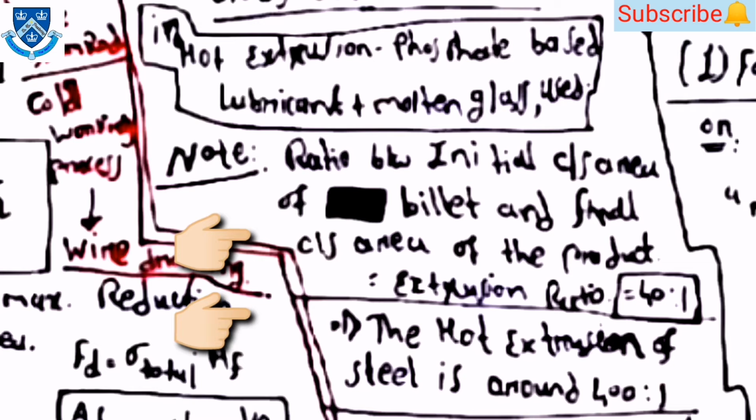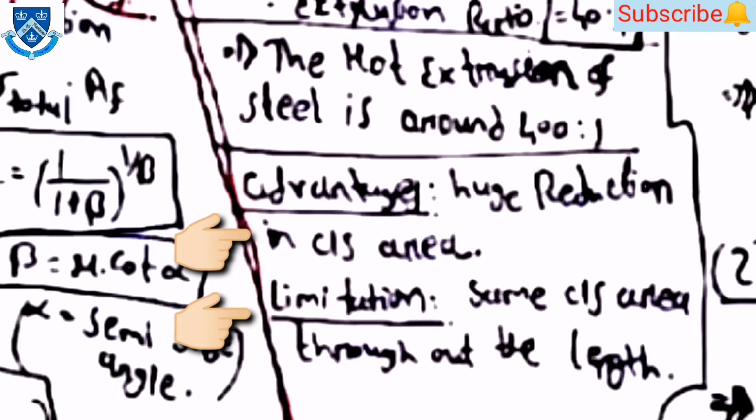One more note: the ratio between the initial cross-sectional area of the billet and the final cross-sectional area of the product is the extrusion ratio, which is nearly 40:1 for hot extrusion. The advantage is a huge reduction in cross-sectional area, and the limitation is the same cross-sectional area throughout the length.